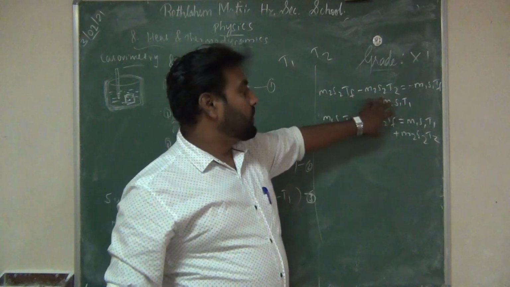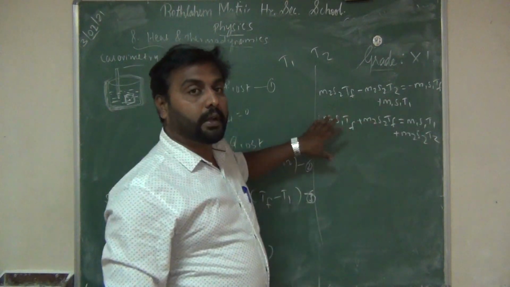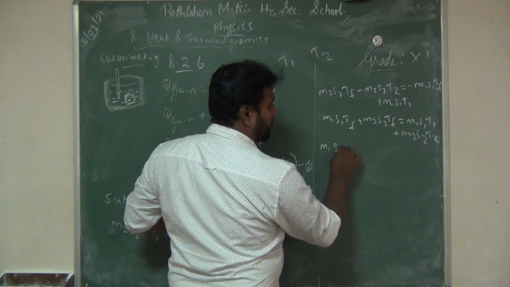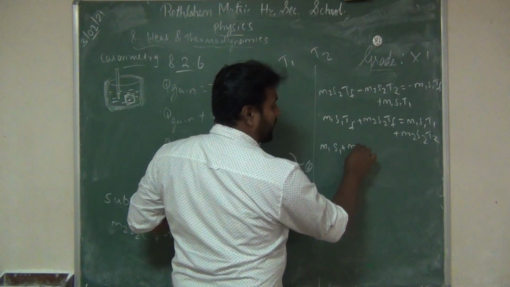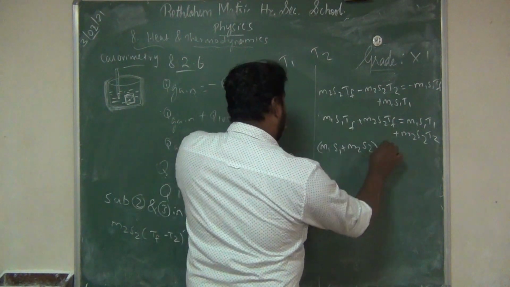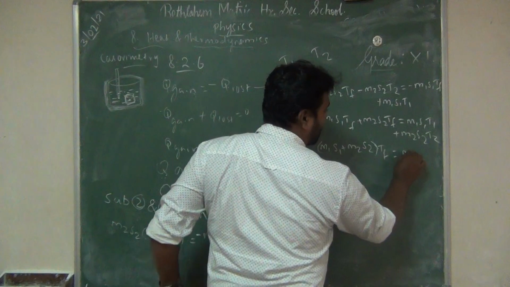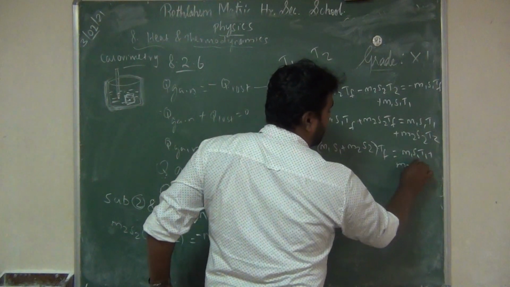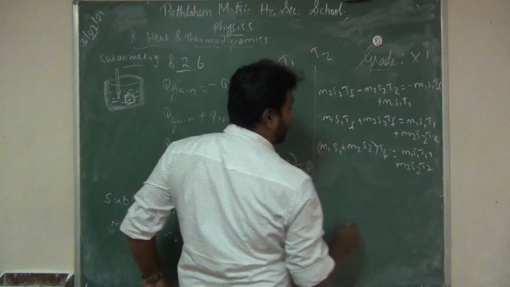Now here Tf is common, so take the Tf outside. So (M1 S1 plus M2 S2) into Tf is equal to M1 S1 T1 plus M2 S2 T2.